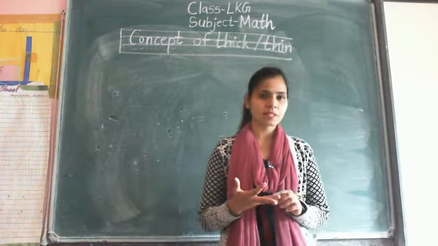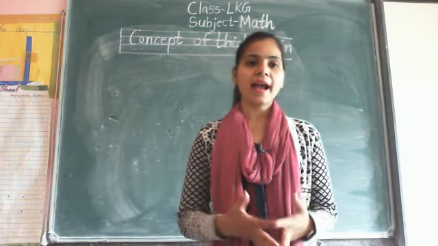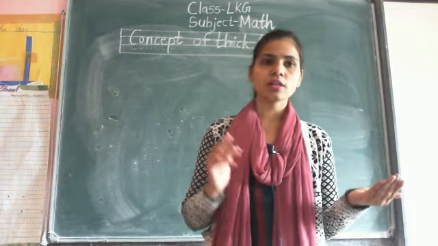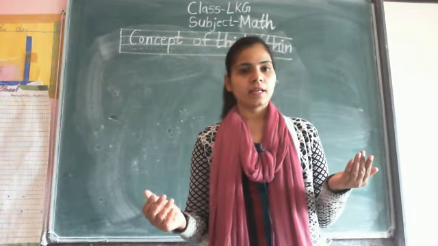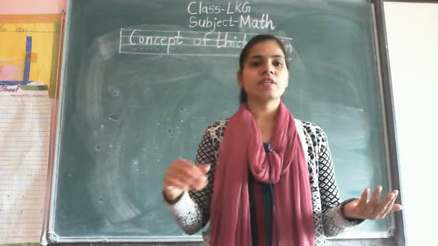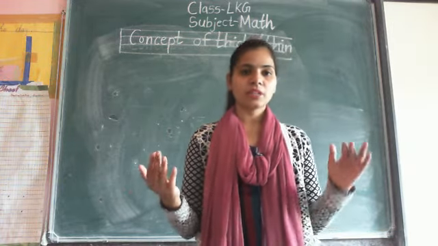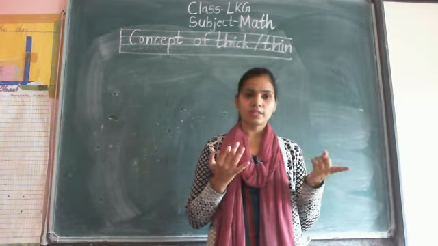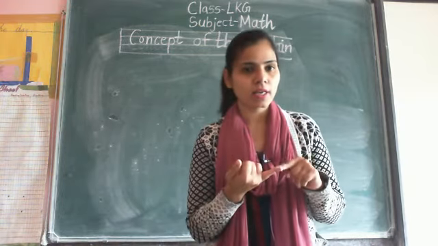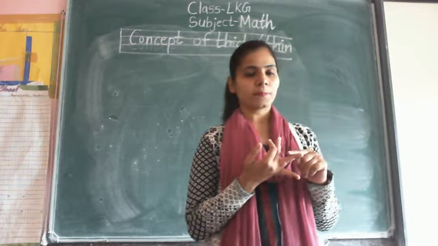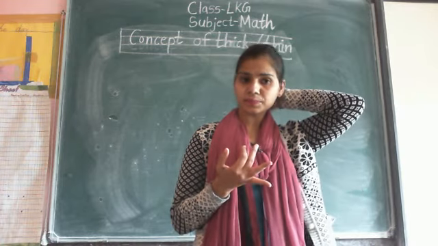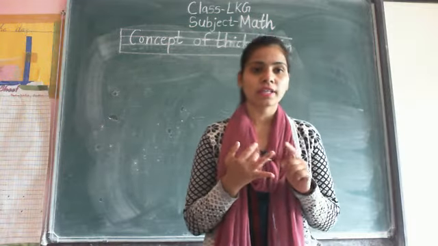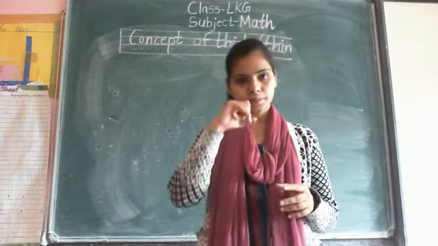Both are concepts according to their heights. आप height के according पता कर सकते हो कि which one is long, which one is short या फिर which one is tall and which one is short. उनकी height से हम पता करेंगे कि कौन सा long है, कौन सा short है और same as it is कौन सा tall है और कौन सा short है. So you understand what I am saying? I am saying tall and short and long and short are similar to each other.